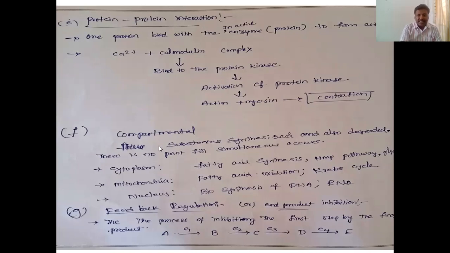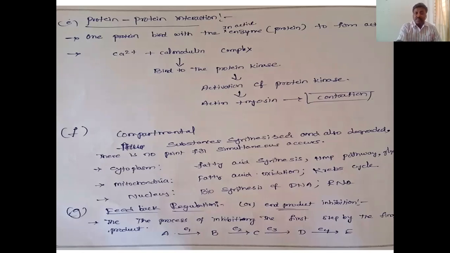Next, compartmental regulation. Don't think more, it is easy. Already you studied few enzymes present in cytosol, few enzymes present in mitochondria, or sometimes the enzyme is present in both cytosol and mitochondria.